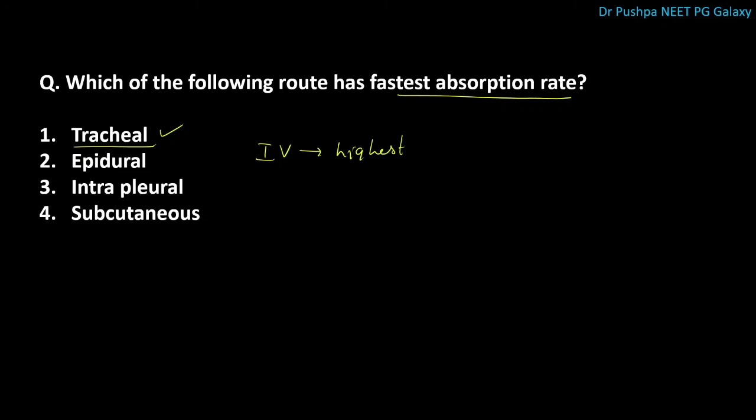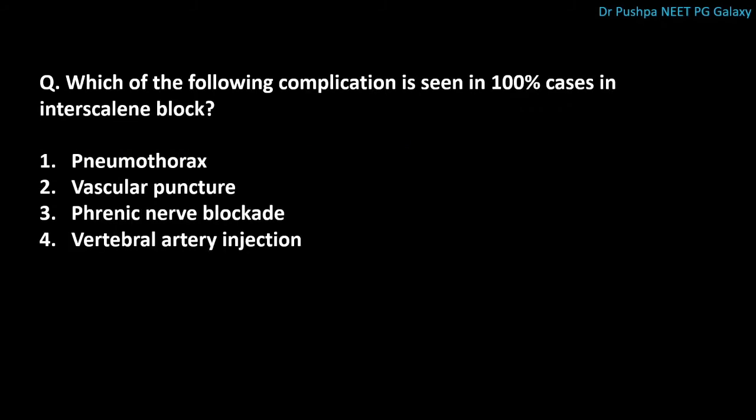Next question is, which of the following complication is seen in 100% cases in interscalene block? The correct answer is phrenic nerve blockade. Phrenic nerve blockade is seen in all cases in interscalene block. That is why it is contraindicated in patients with contralateral hemidiaphragmatic paralysis.